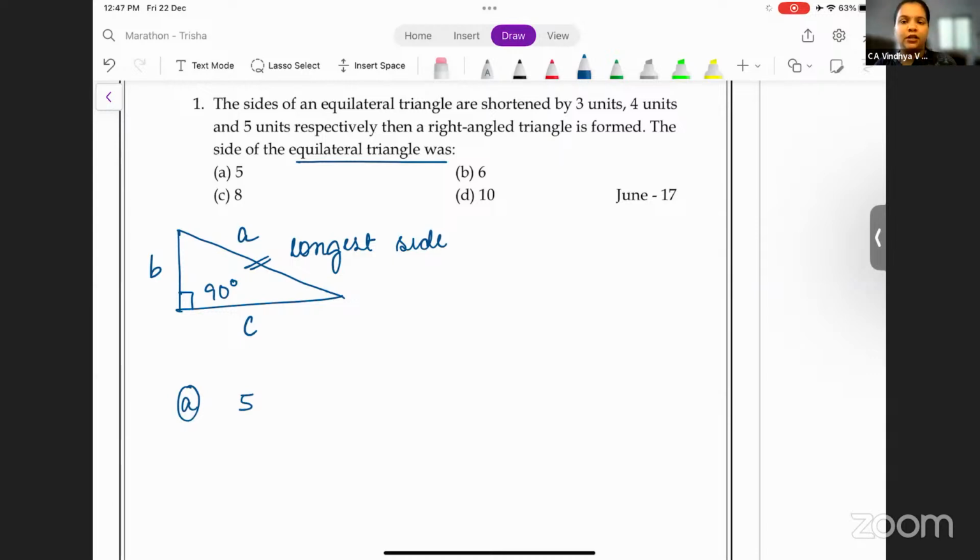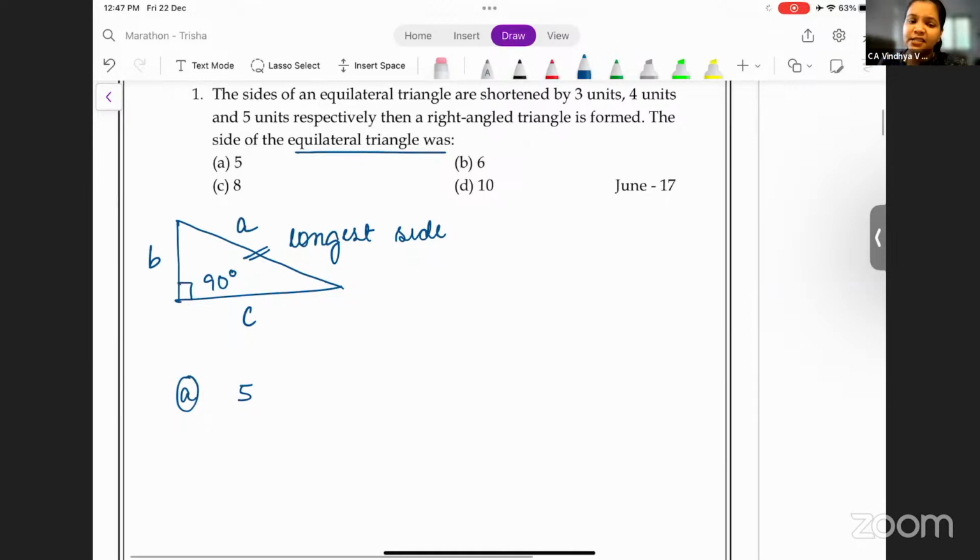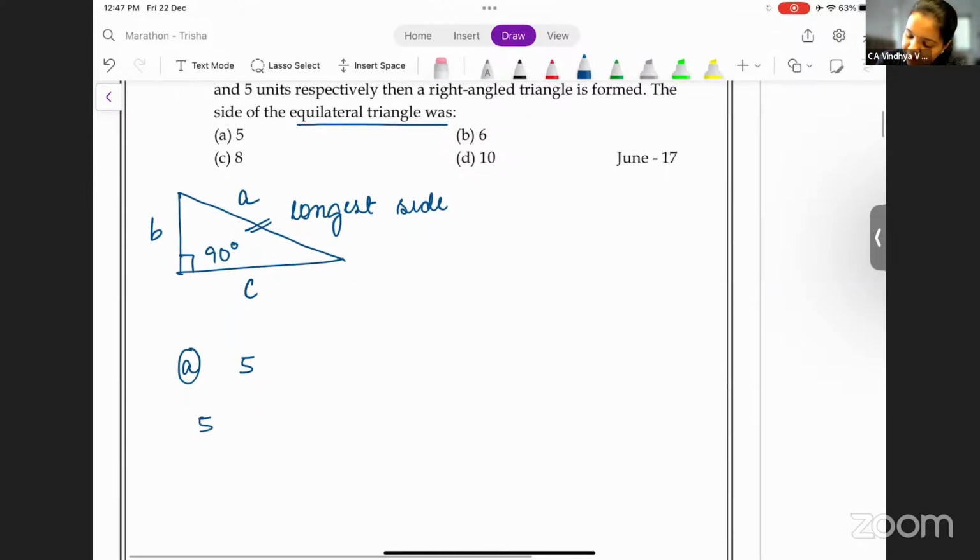It has been shortened. So shortened means reduced. 5 minus 3, 5 minus 4, and 5 minus 5. Is this possible? 5 minus 5, 0 centimeter. Can it be 0? No. Quantity can never be 0 or negative. It is always positive values. Can you have a side being 0 centimeters? No. So can I say option A is incorrect?